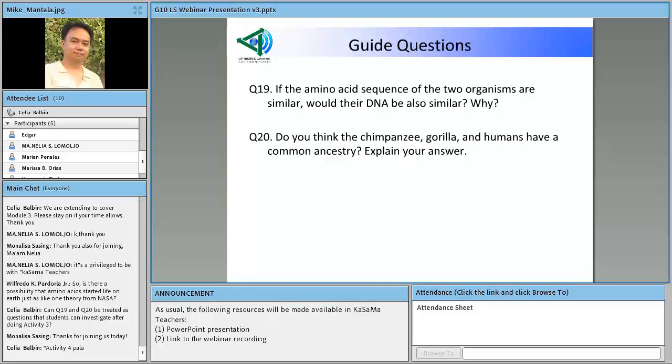Actually, even two decades ago or so, meron pong ganitong discussion about the organic soup, and then there's this electricity that got into the equation and created the first amino acids. Well, of course, the theory holds that these early life forms actually came from this synthesis of amino acids. Sir Wilfredo, technically, in the realm of possibilities, this one is possible, that life could have started from the early formation of amino acids.